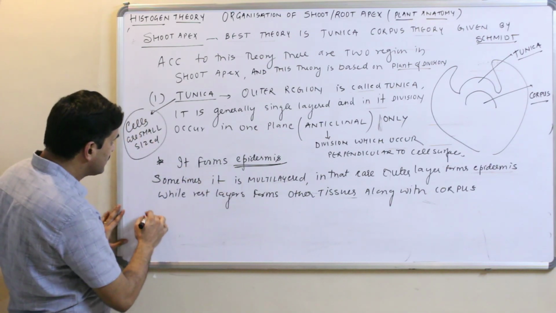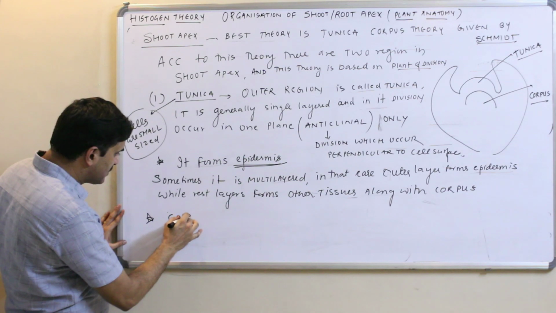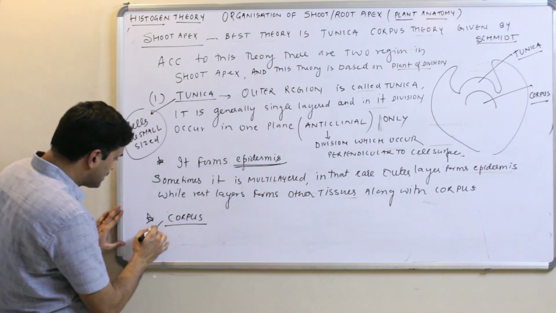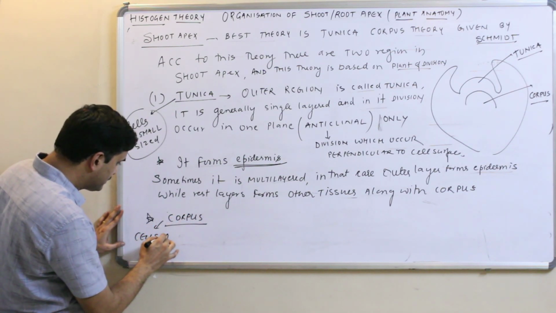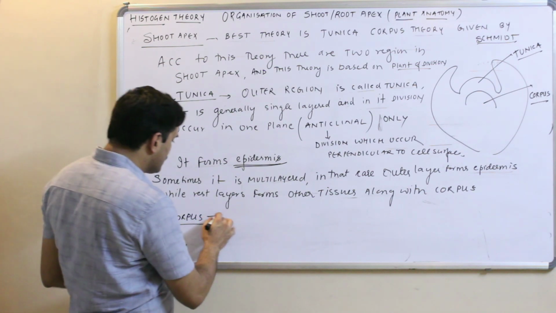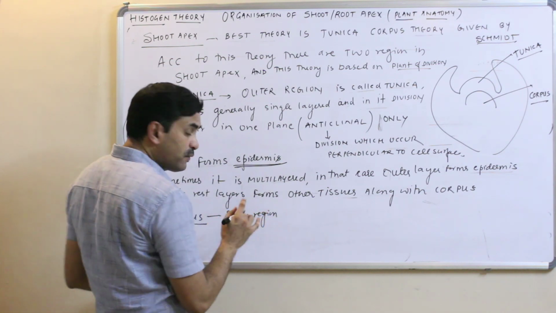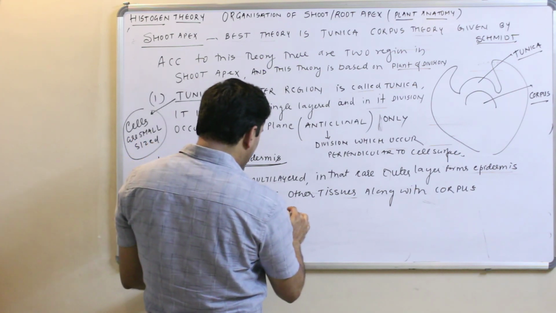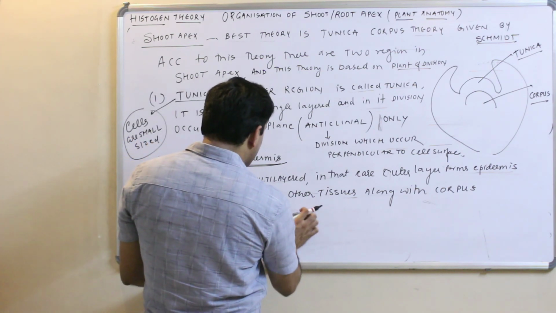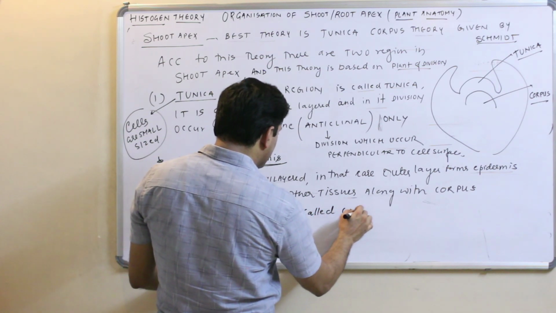And one more thing, in the case of the other one, known as the corpus, the cells are big sized. The inner region of the shoot apex is called corpus.